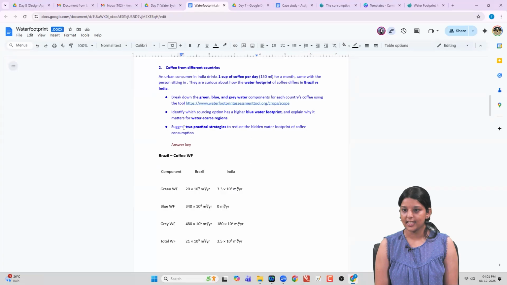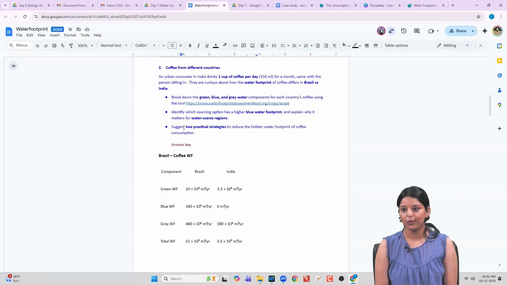So what do you think is sustainable coffee? Is it to have a coffee in Brazil or to have a coffee in India? Okay, there's a catch here. Did you look at the units? If you look at the green, blue, and gray, before we talk about the units, which component contributes most of the water footprint? Where is there so much difference between India and Brazil? What does that indicate?